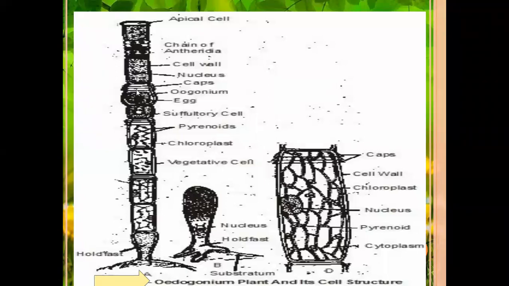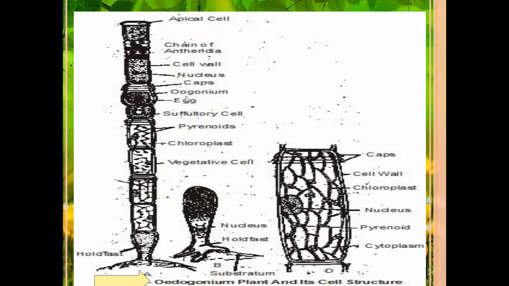In this unbranched filament of Edogonium, some cells are swollen in structure. The swollen structure cells are called goniums. Goniums means reproductive organs. The reproductive organs are mainly oogonium.